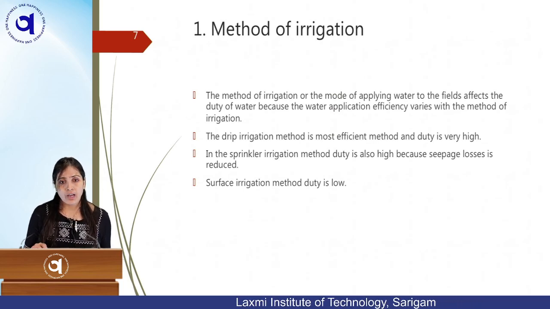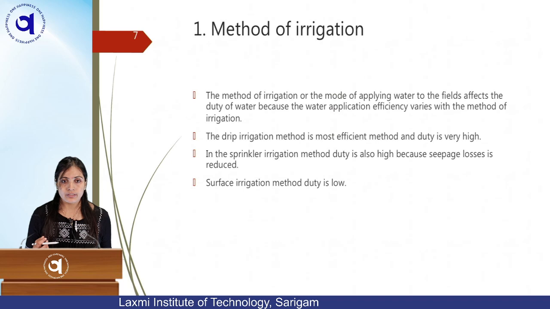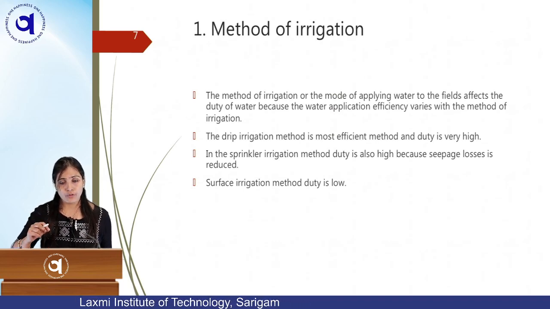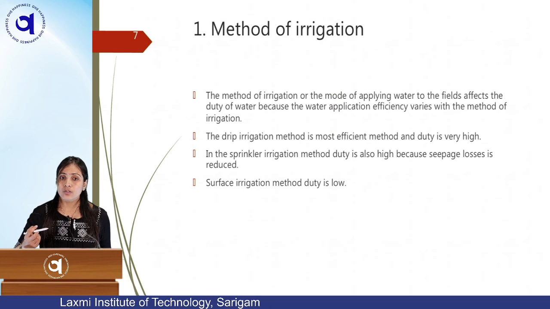Then drip irrigation. I talked earlier that drip irrigation is the most efficient method and duty is very high, because this system is used in areas where scarcity of water is there, because we are applying droplets of water just to the roots of the plant.